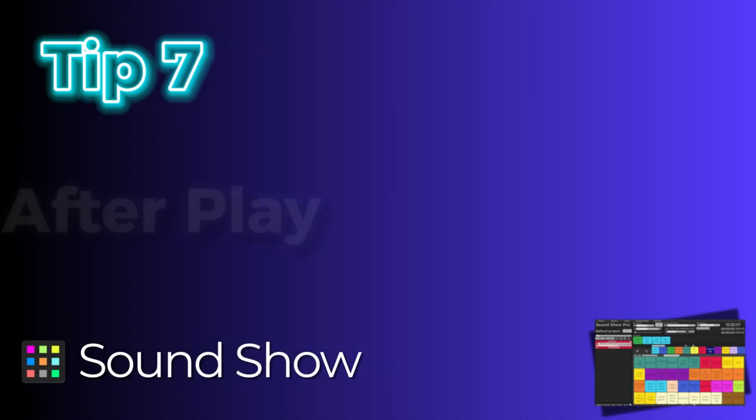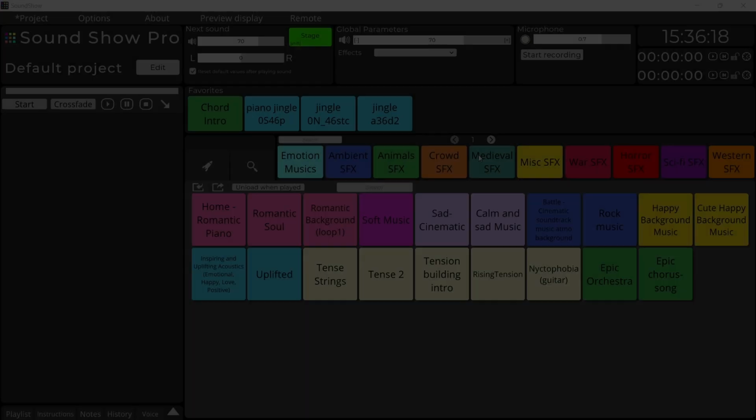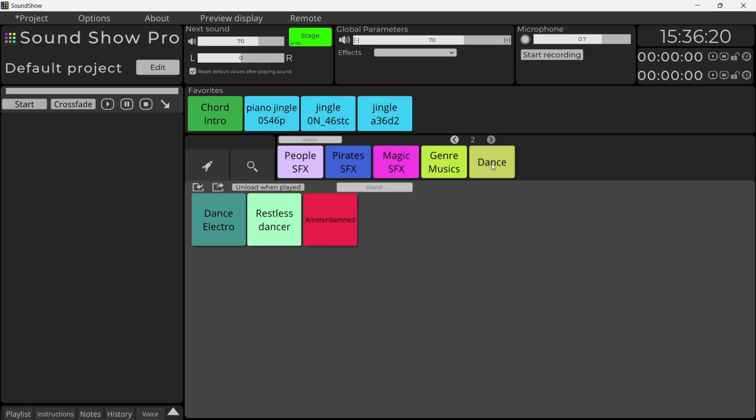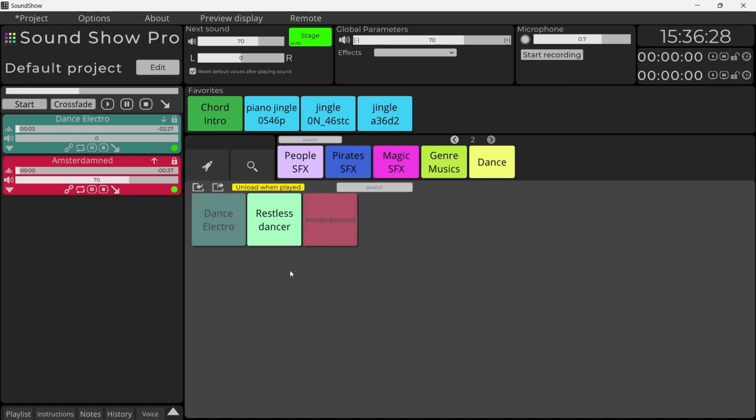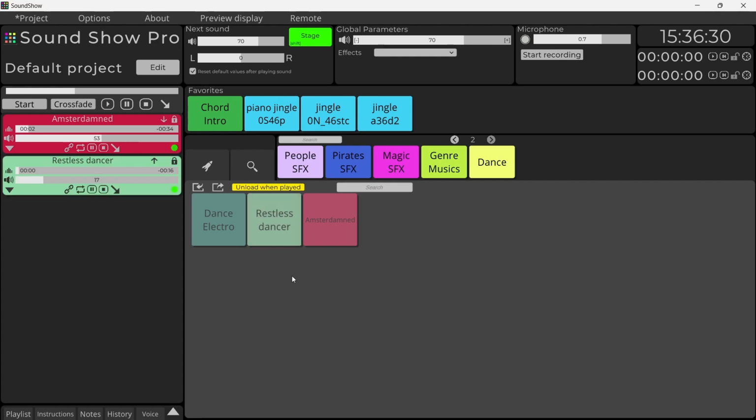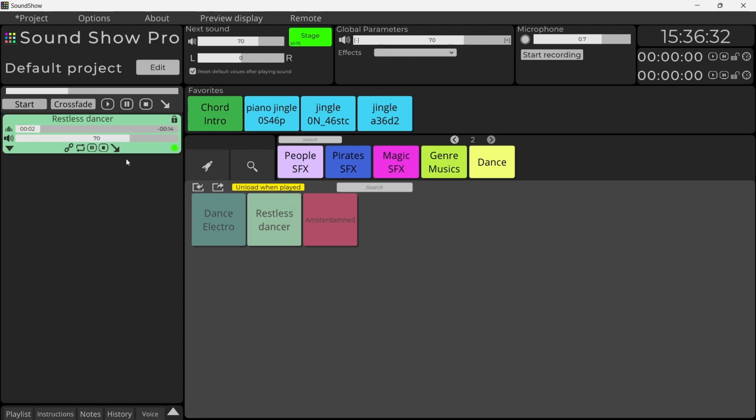Tip number 7, the unload after play option. When working with short-form formats, you may want to ensure that the music between improv scenes is different each time. The unload after play option ensures that once a sound has played, it unloads from memory, preventing it from being triggered accidentally again.